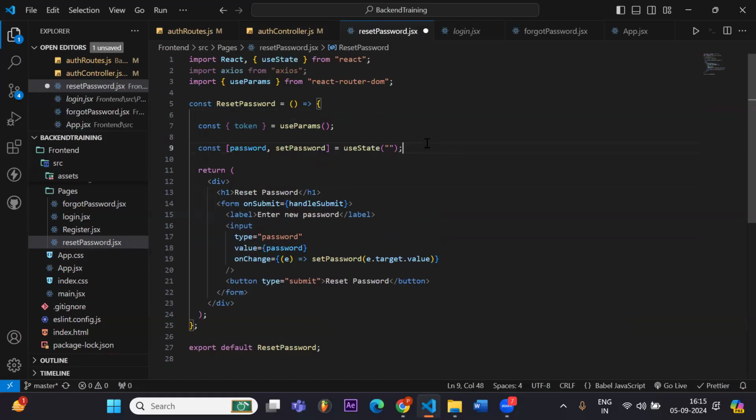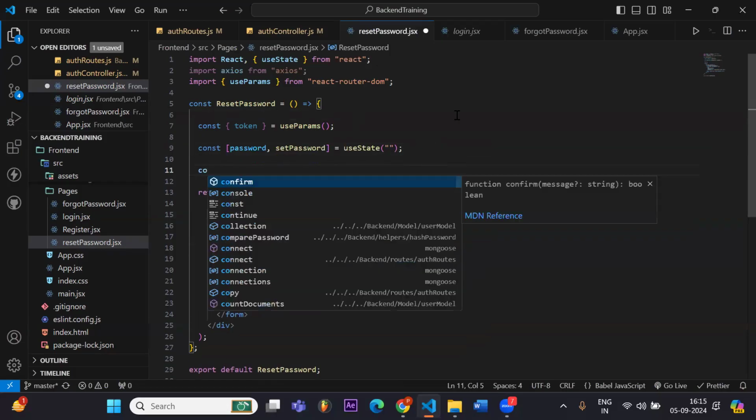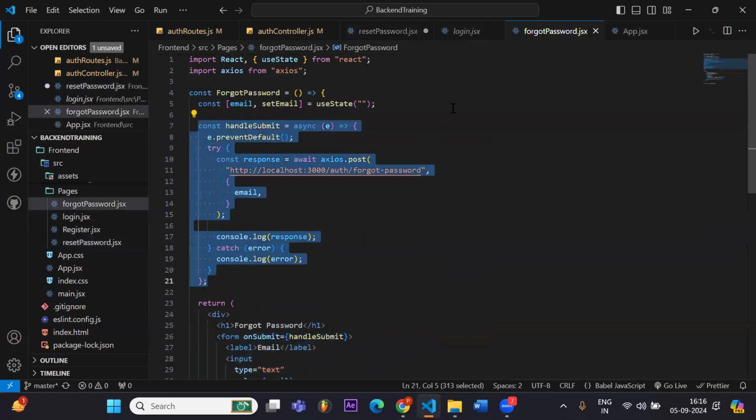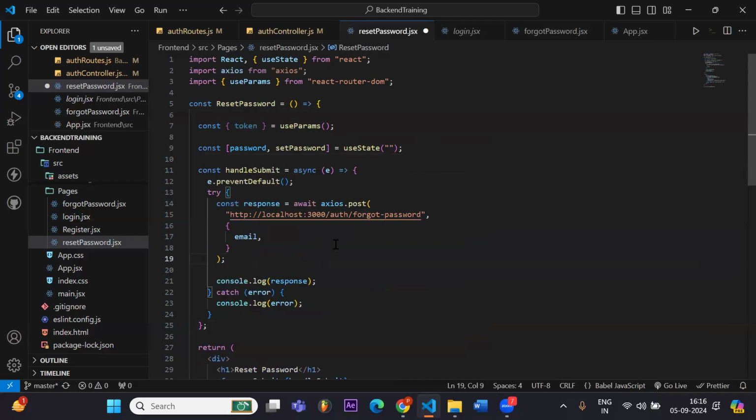And we also have to make a handle submit function. What's actually happening in the function? We will copy this part again. Similar things will be happening, but we have to send the password here. And after that, we have to go to an endpoint which will reset our password. Right now we have not made it, but we will make it soon.